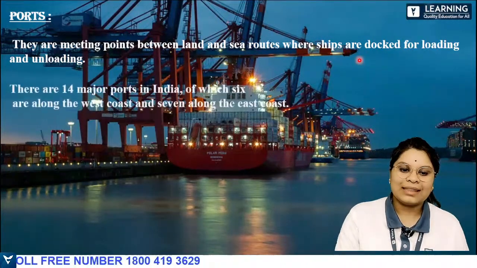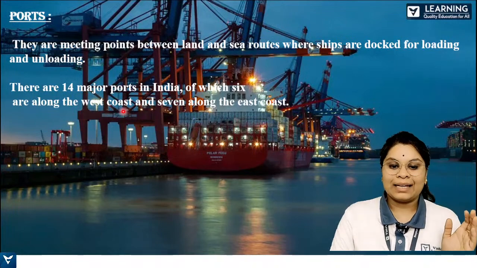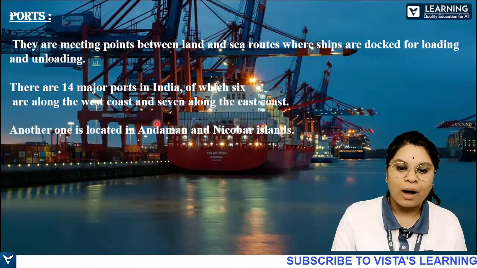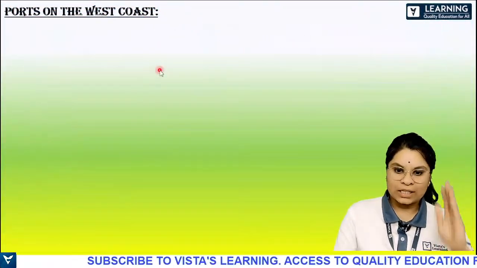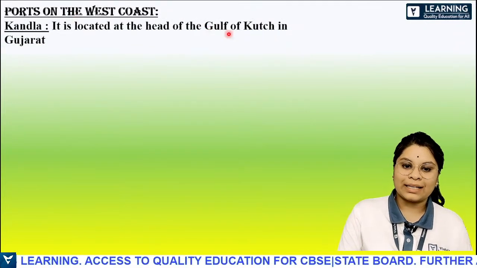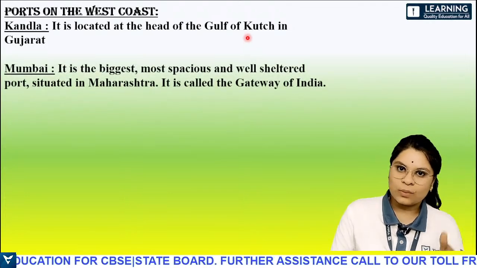And there are 14 major ports in India, of which 6 are along the west coast, 7 along the east coast, and 1 in the Andaman and Nicobar Islands. We'll see which are those one by one. Ports of the west coast. You have Kandla, located at the head of the Gulf of Kutch in Gujarat. It's all towards the west side only.